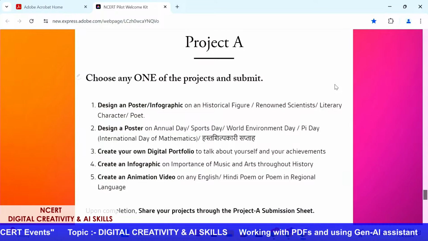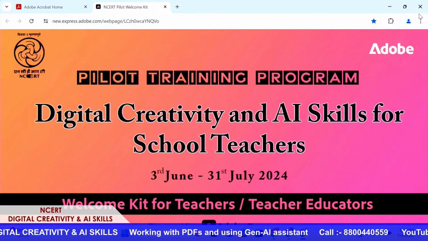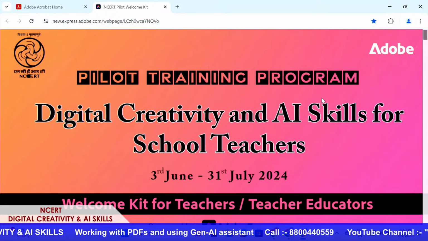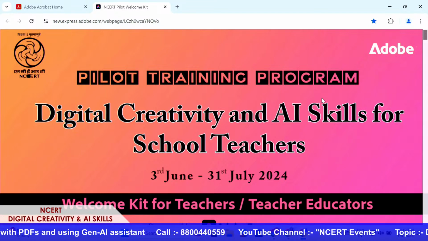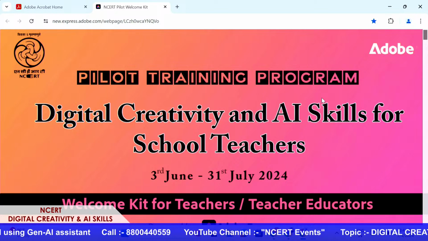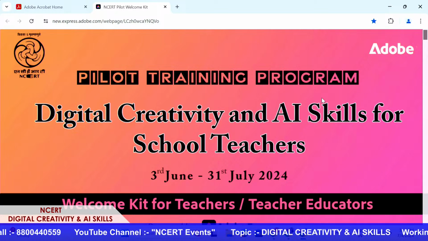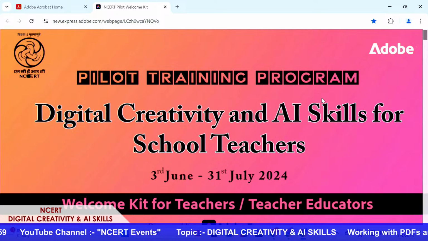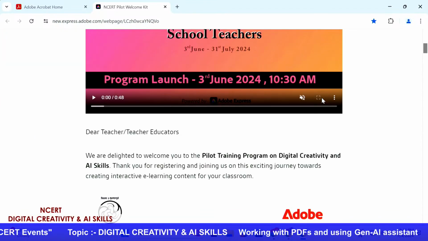So we also have a welcome kit that we have shared with our audience, and in that welcome kit you have information about everything that you need to know about this program that we are running. And the welcome kit looks something like this. I'm sure for you all, whoever has already gone through the welcome kit knows that there are some changes we have done because we are into our last session for section A today, as Tanvi mentioned. So we are into our last session today, and after this we start section B, which will be focused more on your subject areas.